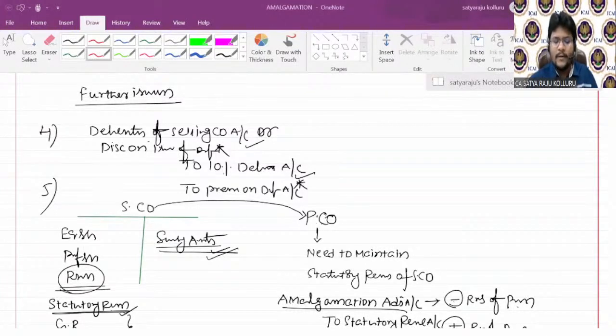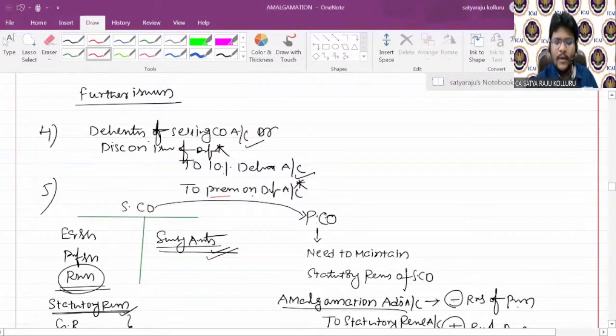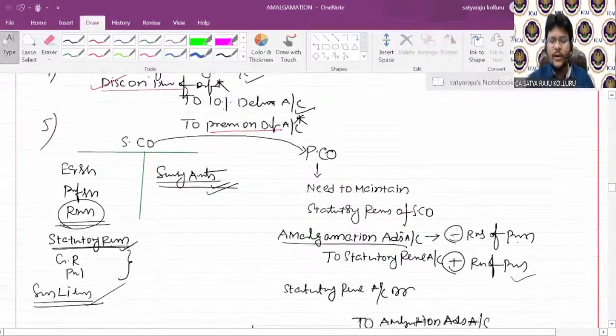Please concentrate. Come back. So the entry is Liquidator of Selling Company account debit to 10% Debentures account. If you are issuing the debentures at a premium, then you can credit the premium. Sir, if you issue such debentures at a discount, you can debit the discount on issue of debentures. Certain special issues we already discussed.